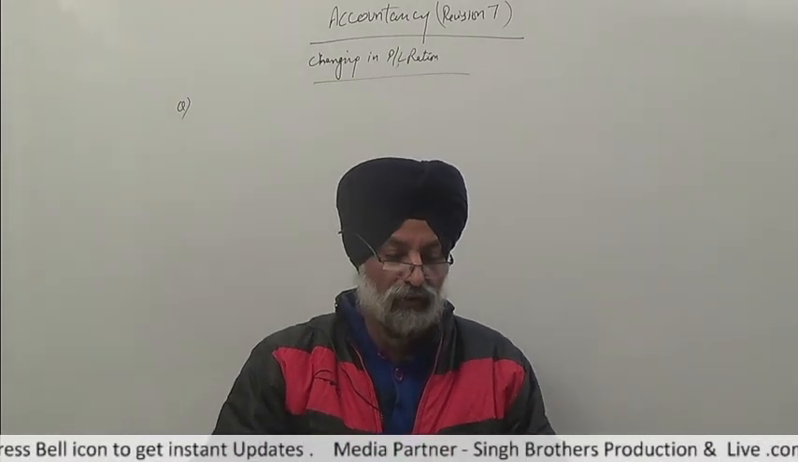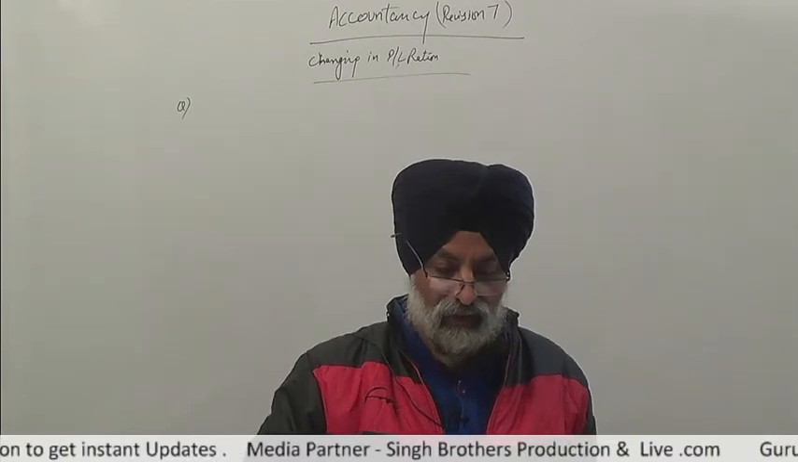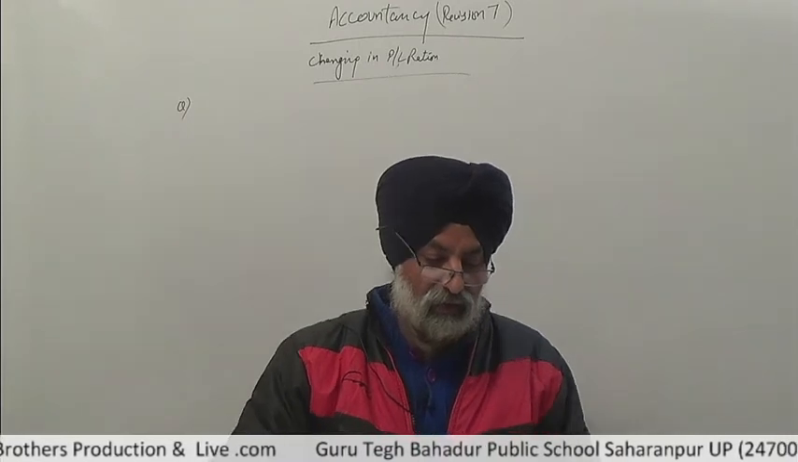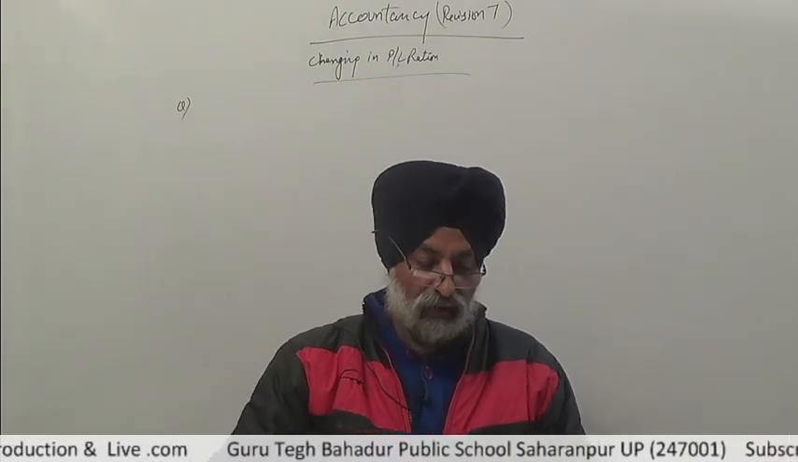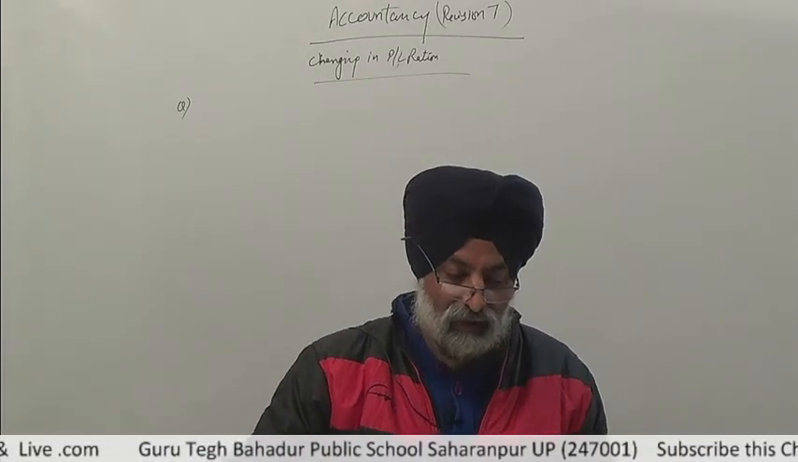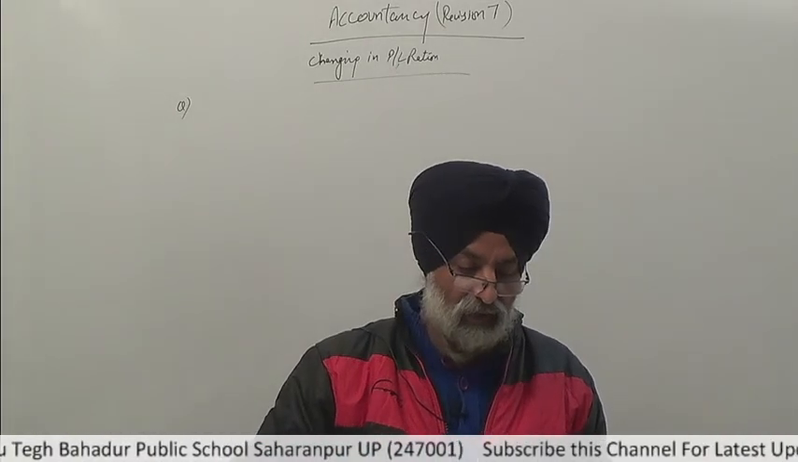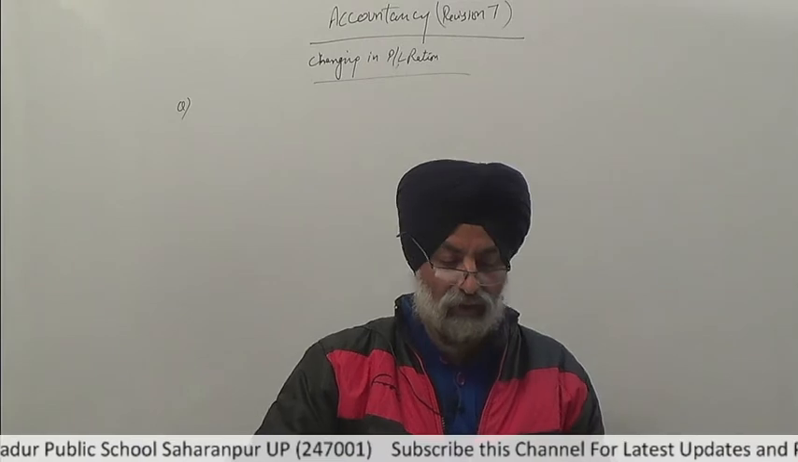In this question, A, B and C are three partners and the ratio is 3:2:1. The balance sheet as on 31st March 2015 is given, with assets and liabilities. All the partners A, B and C decided to share profits in future equally with effect from 1st April 2015.